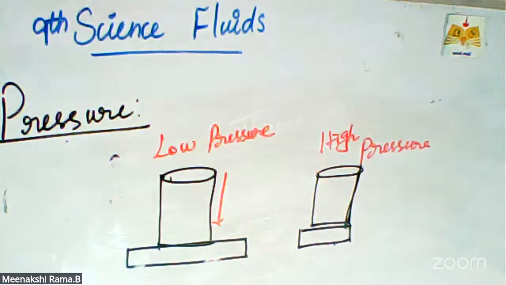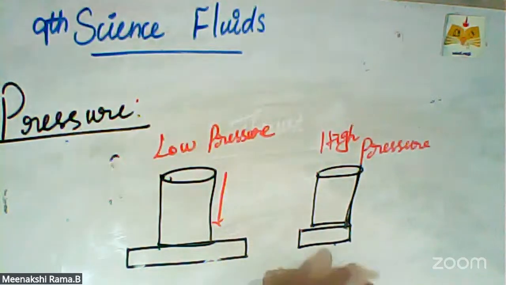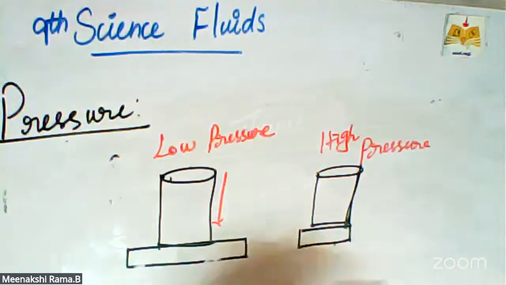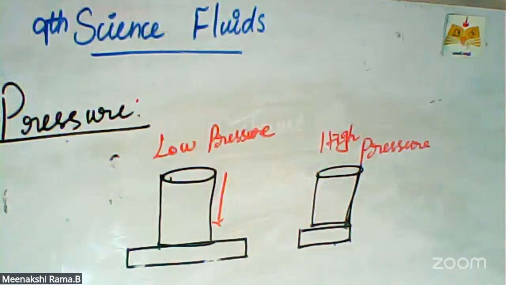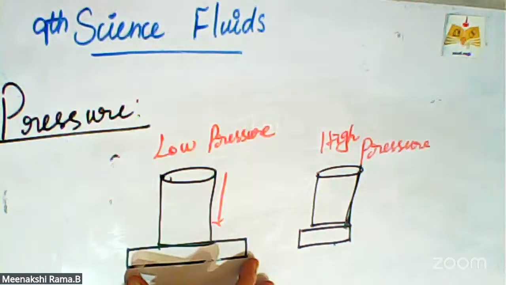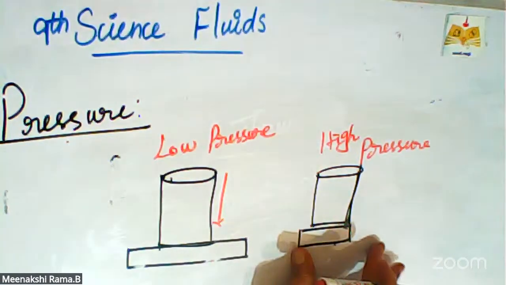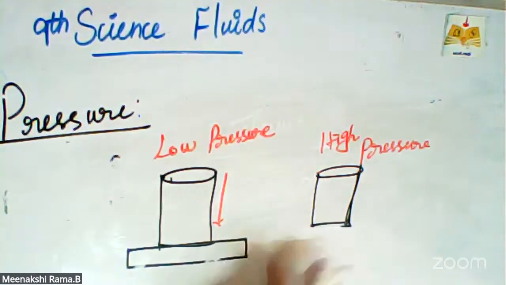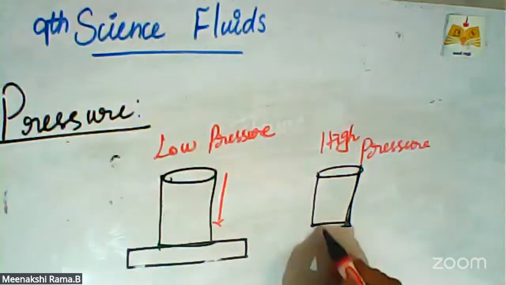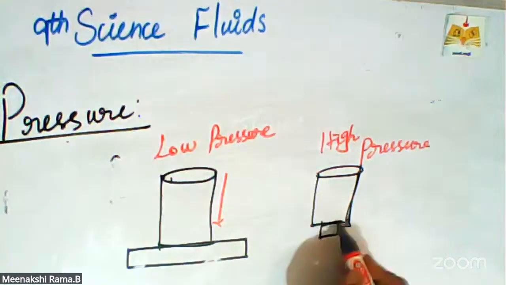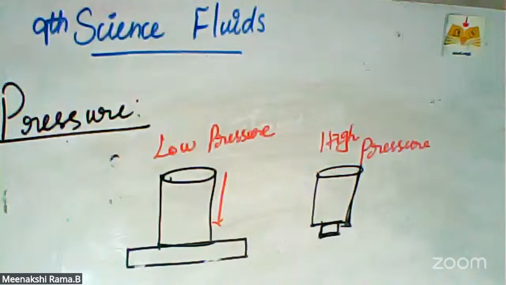So the pressure depends on the area of application. Here the bottom area is large, while the bottom part here is very small compared to the vessel. So in this picture, we explain that concept.